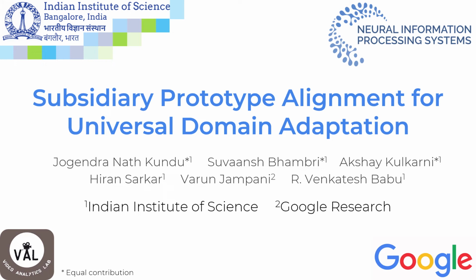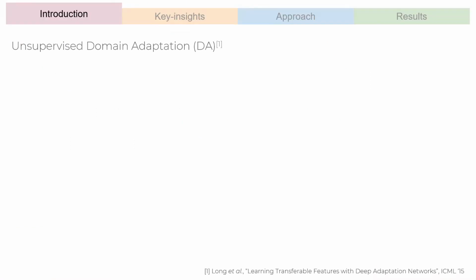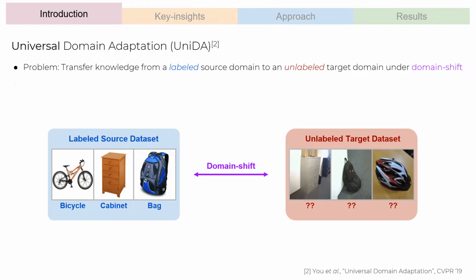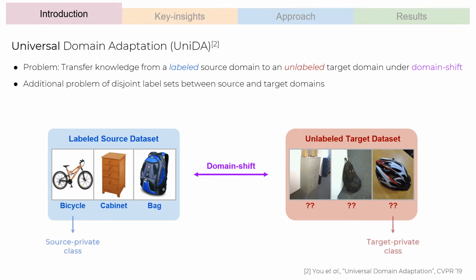In this talk, we present subsidiary prototype alignment for universal domain adaptation. Domain adaptation deals with a setup where knowledge has to be transferred from a labeled source domain to an unlabeled target domain. We focus on a more practical universal DA setup with the additional problem of disjoint label sets, where some classes may be private to the source or target domains. The goal is to classify the shared classes and detect the private classes as a separate unknown class.